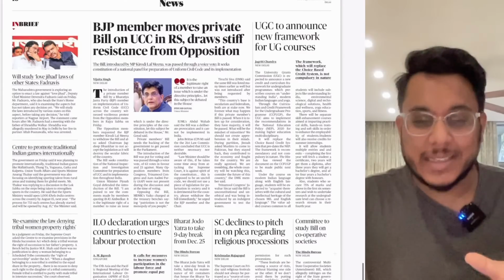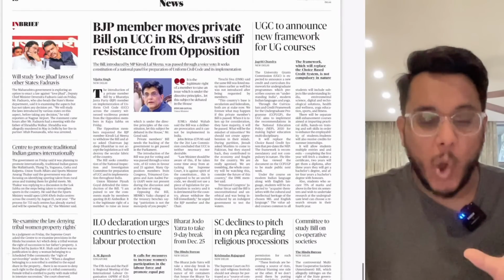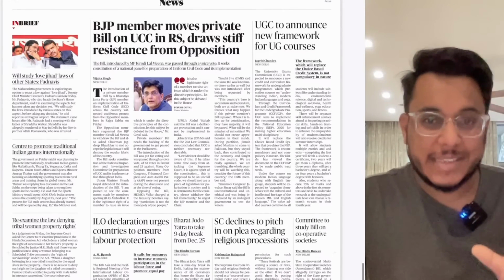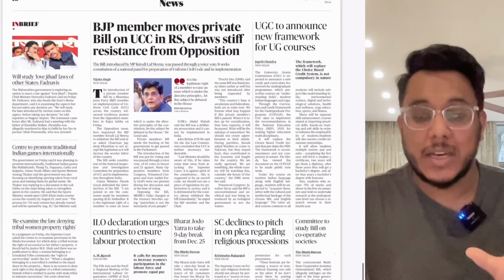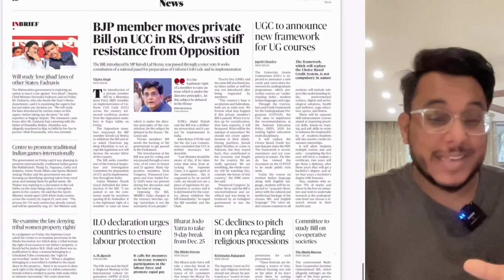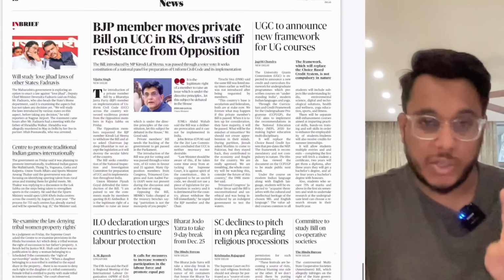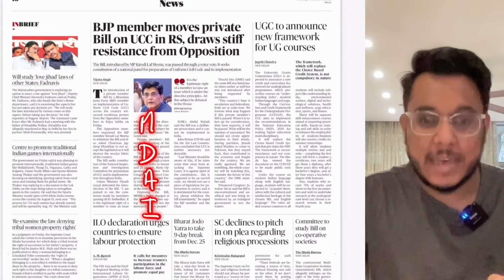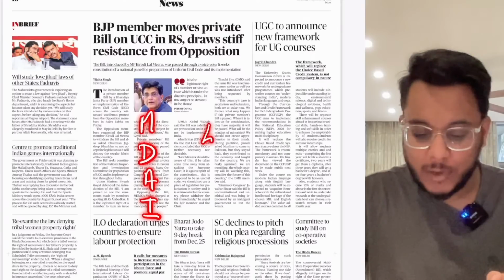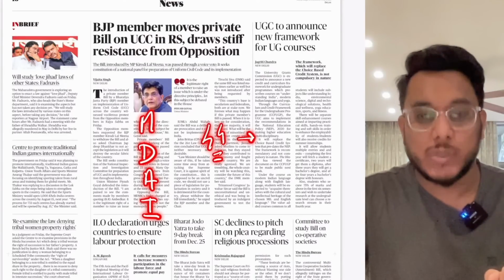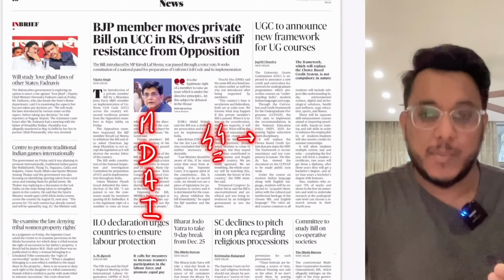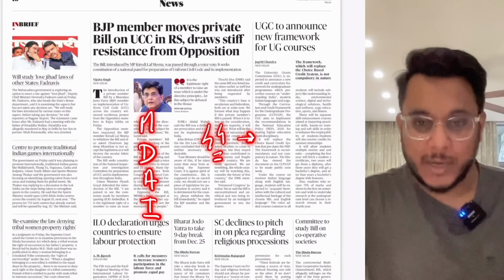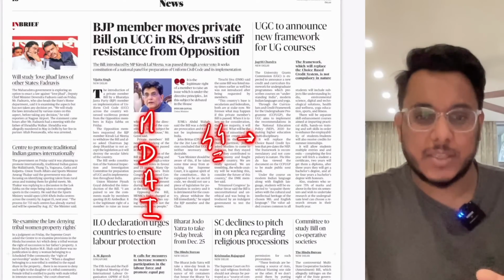Uniform Civil Code means that there needs to be the same personal laws for all religions or all communities. Right now in India, guys, the criminal laws are the same for all communities, but the personal civil laws are not the same. The communities can have their own laws, and within the personal civil laws there are 4 subjects: marriage, divorce, adoption, and inheritance. Is it clear or not? Article 44 of the Indian Constitution talks about the UCC, that the Uniform Civil Code should be implemented, but up till now it's not there, and from time to time bills are raised for that, but guys, nothing concrete has come in this direction.